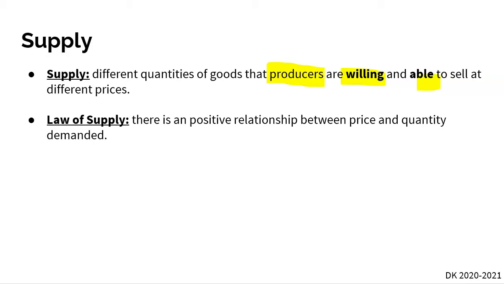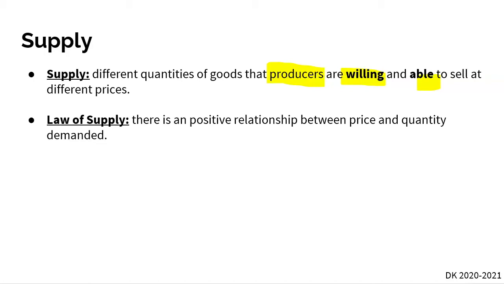So here, let's look at Amazon, right? So does Amazon, when they're producing markers, do they calculate into supply if they're not willing to produce markers? Well, the answer is no. So for a producer, when they're producing goods, to be calculated into the supply of a particular good, they have to be both willing and able to produce and supply that specific good.